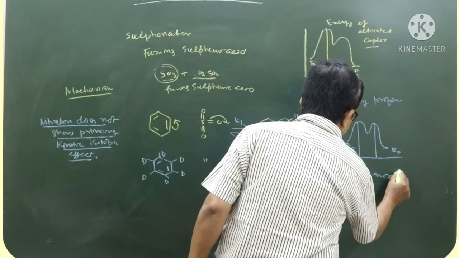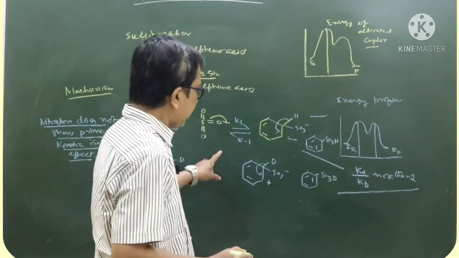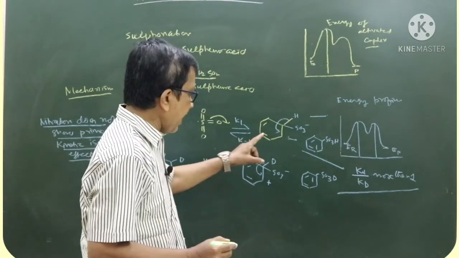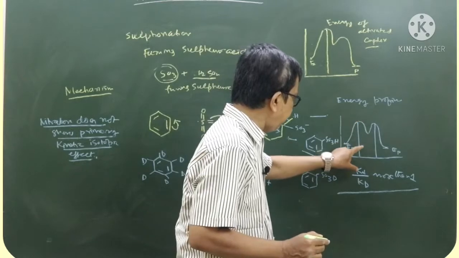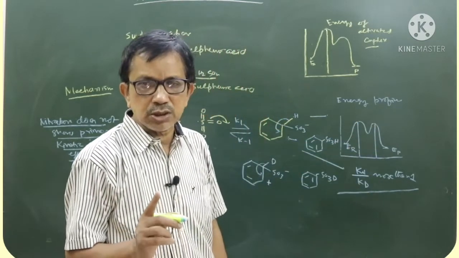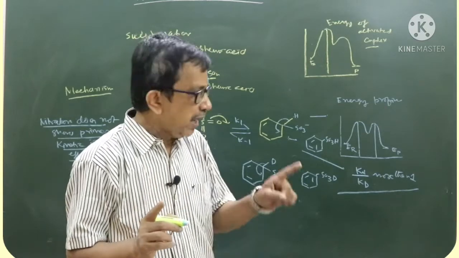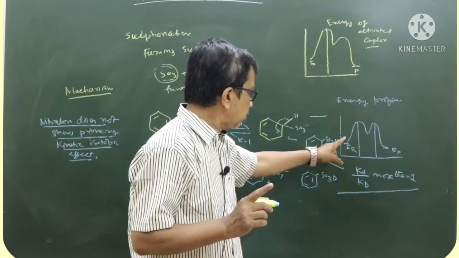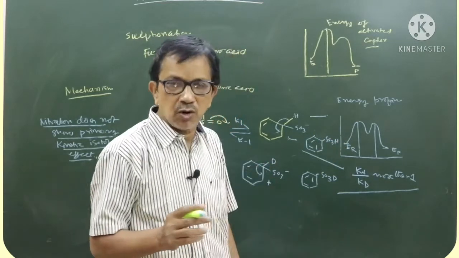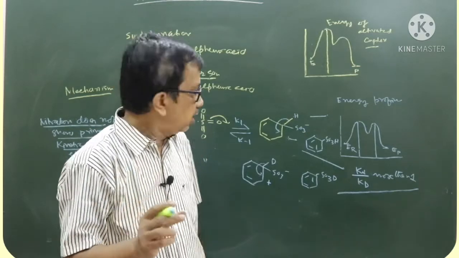Sulfonation shows primary kinetic isotopic effect, and as the activation energy for the first and the second stage is more or less same, in such case it shows primary kinetic isotopic effect, and because of that there is a chance of desulfonation also. If H is replaced by T, as the mass of T is more than D,